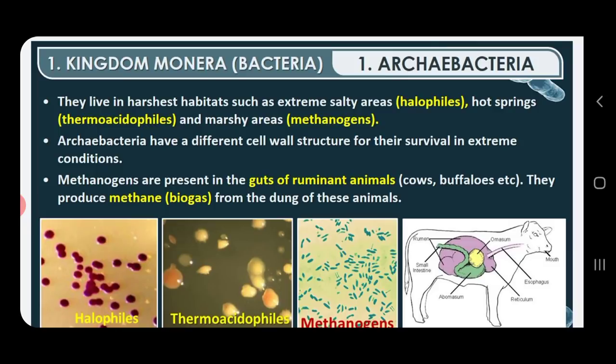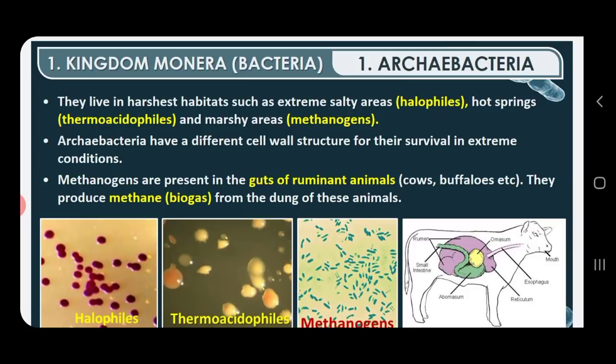Then the third category of archaebacteria is thermoacidophils. Thermo means temperature, acido means acid, phils means living. So thermoacidophils are bacteria who love to live in very high temperature as well as in acid conditions. These are temperature and acid loving archaebacteria, because they can grow in very high temperature of 55 to 59 degrees Celsius as well as pH of 2, which is an acidic pH.